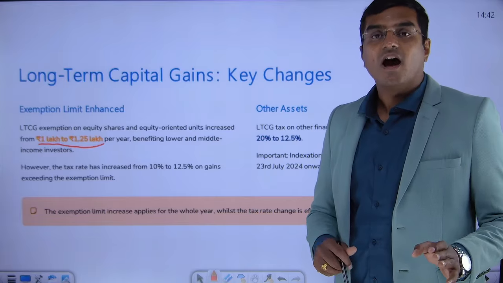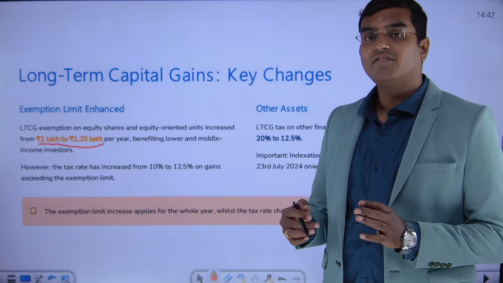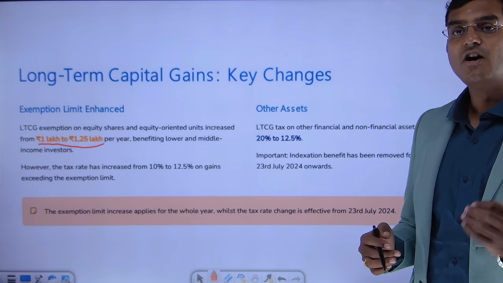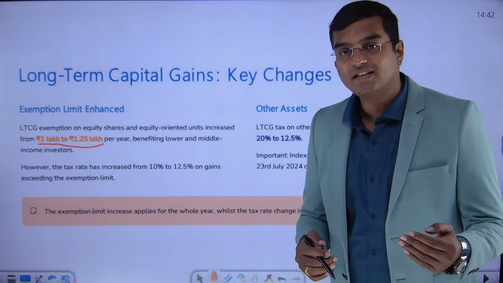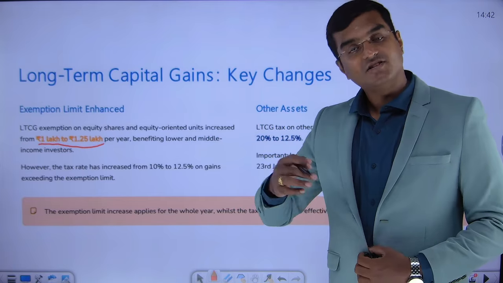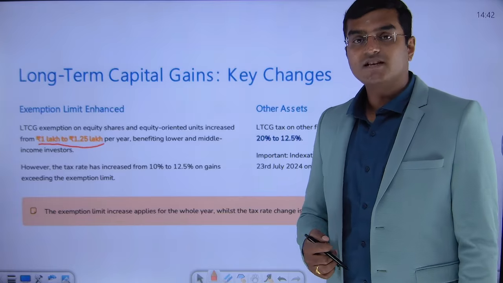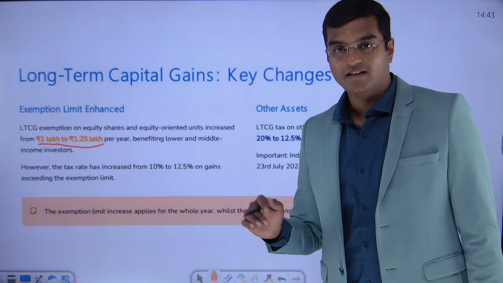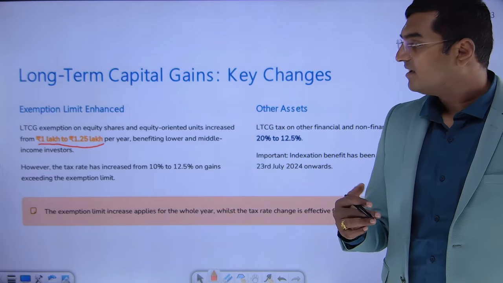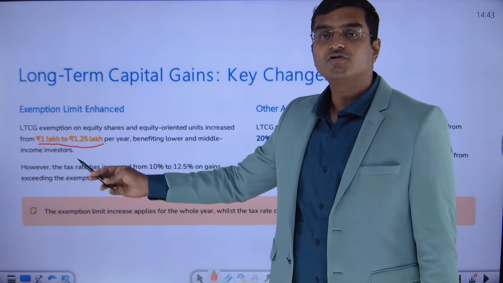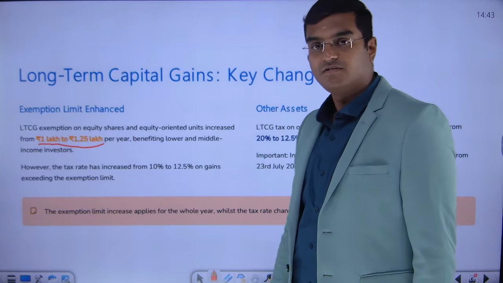What is this exemption? Up to 1 lakh rupees of long-term capital gain earned in the form of listed equity shares or equity oriented mutual funds or any securities pertaining to equity linked securities of a listed company. Again, those should be issued by a listed company. This is a mandatory clause. In such case, up to 1 lakh rupees, it was exempt from income. Only beyond 1 lakh, whatever is being earned, used to get taxed. Now this 1 lakh rupees has been increased to 1.25 lakh. Exemption has been increased to 1.25 lakh, friends. I hope it is clear.